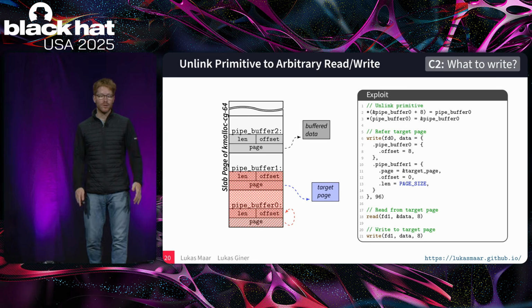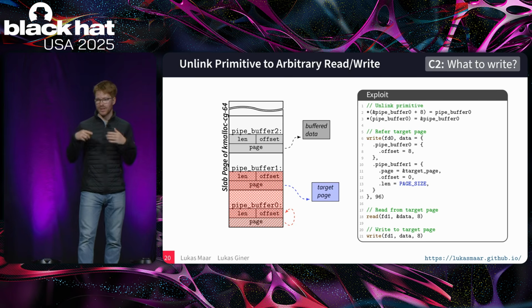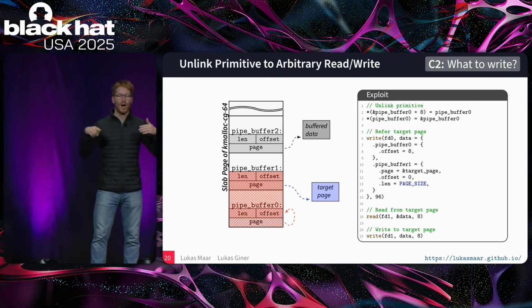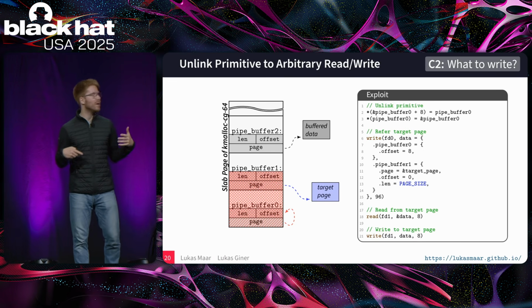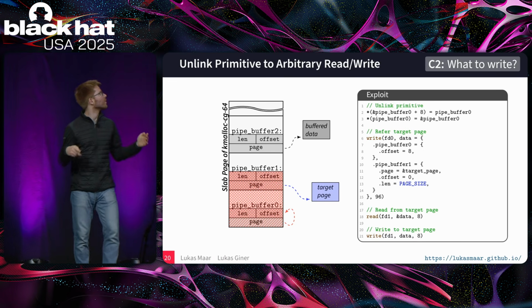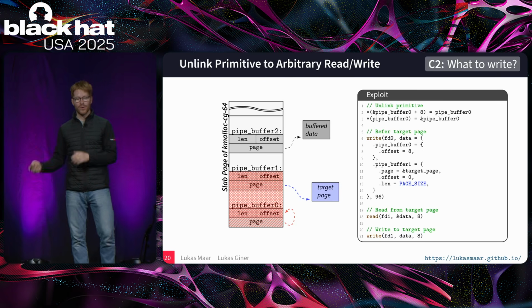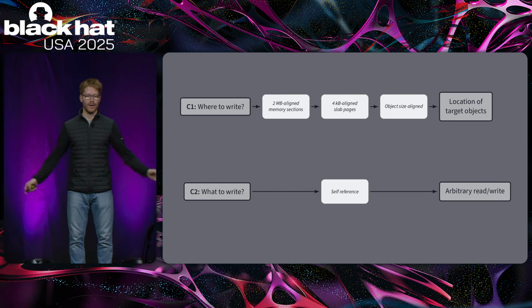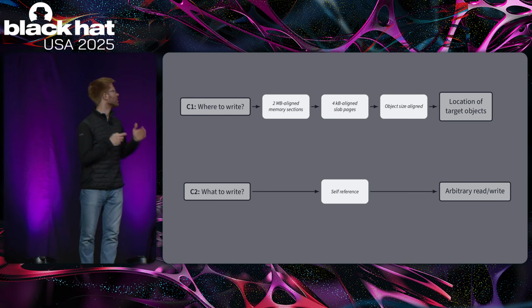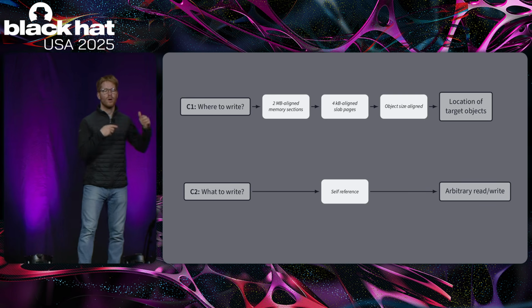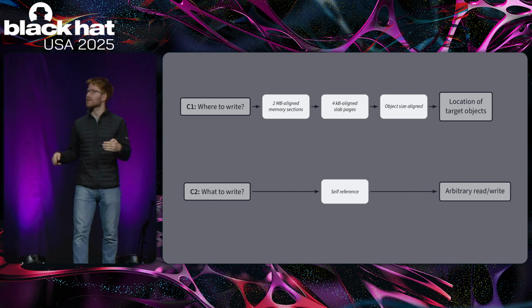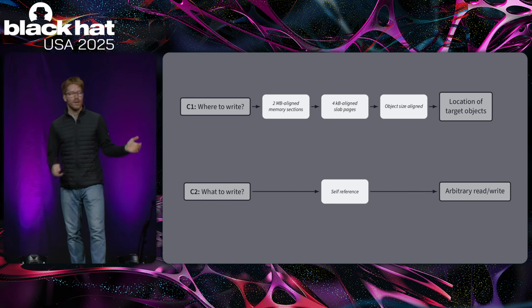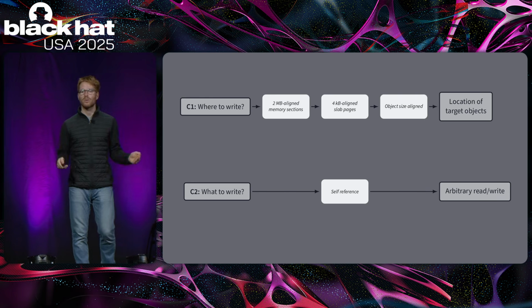We can repeat this process, again writing to pipe buffer 0 in order to change our target page to something else. And that's basically how we create our arbitrary physical read-write primitive. And with that, we succeeded in solving the second challenge, what to write. We override it with a self-reference, in our case of the pipe buffer, in order to obtain the arbitrary read-write primitive.